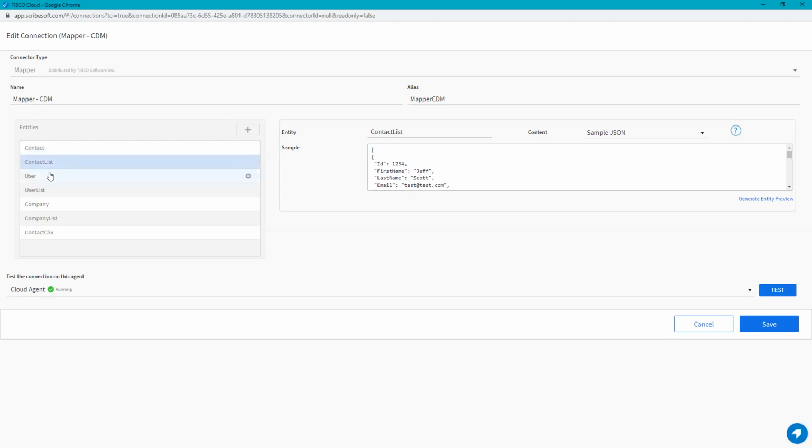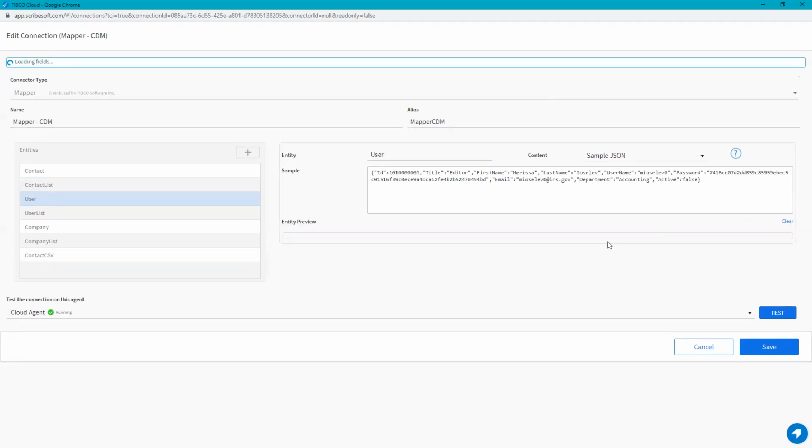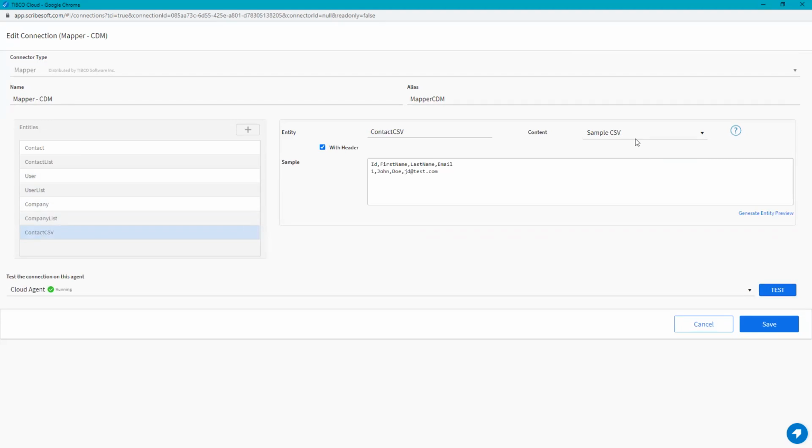You can see here that my entities are on the left. Previously, there was one long screen. This screen is better. I can also generate an entity preview here, so I can see what it actually looks like. And now we could also store CSV. Previously, JSON was the only option. Now we can store CSV, so you can put a sample CSV string in here.